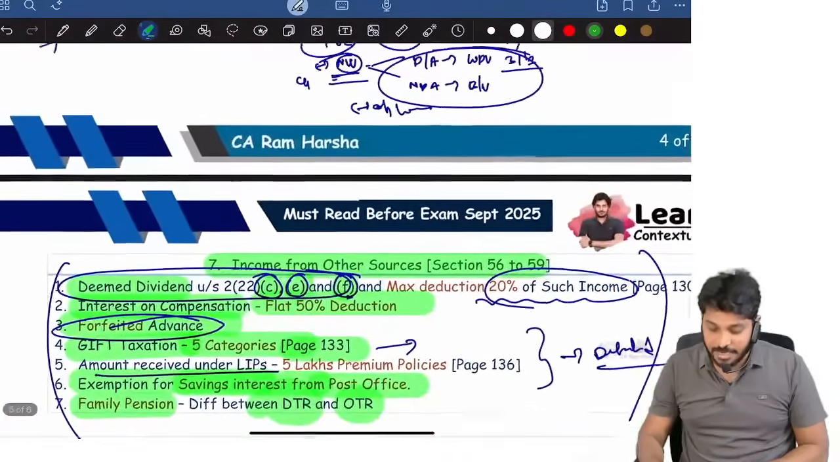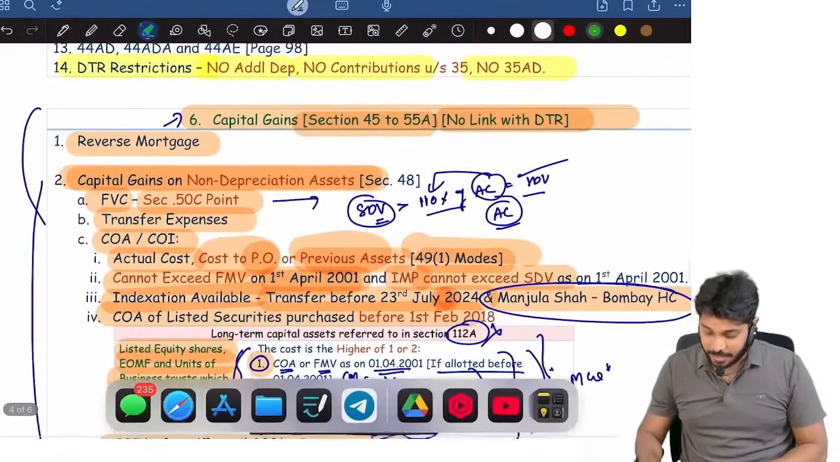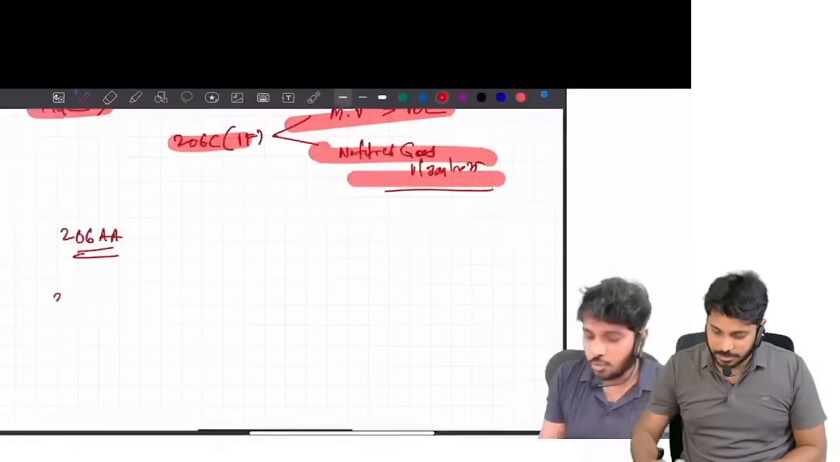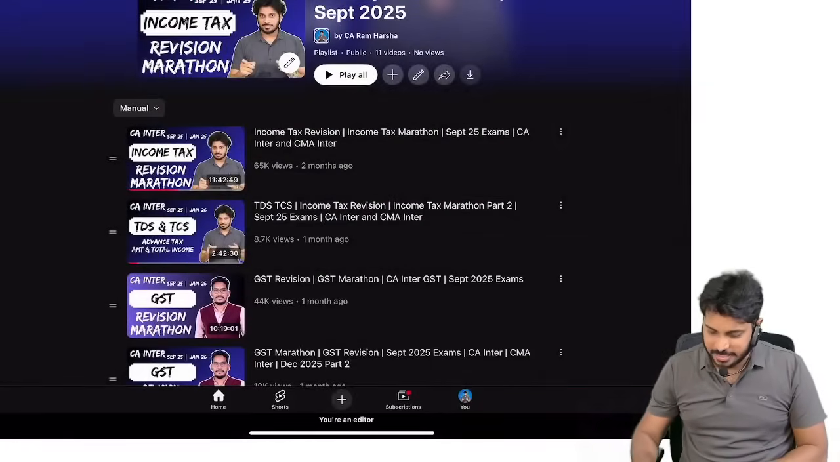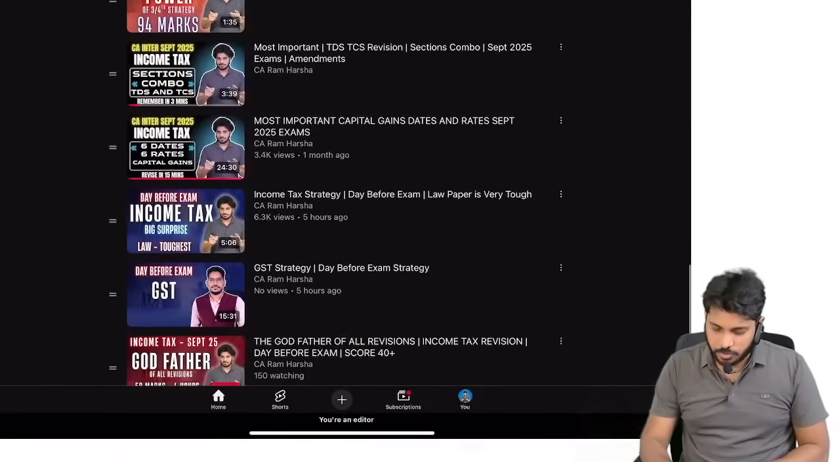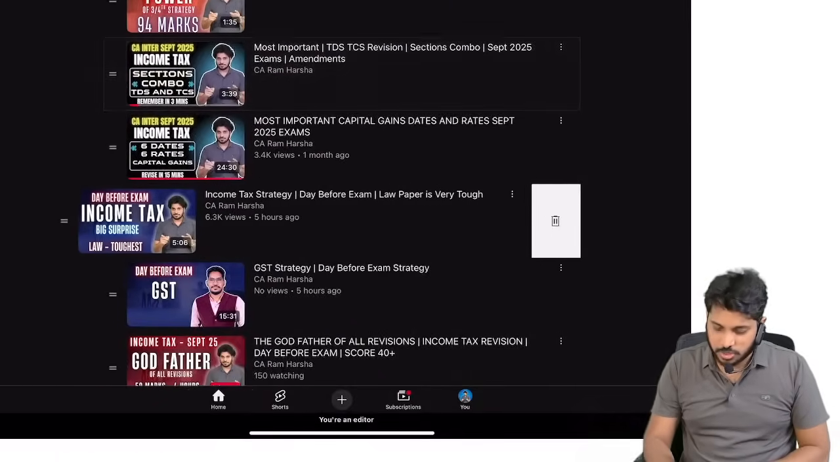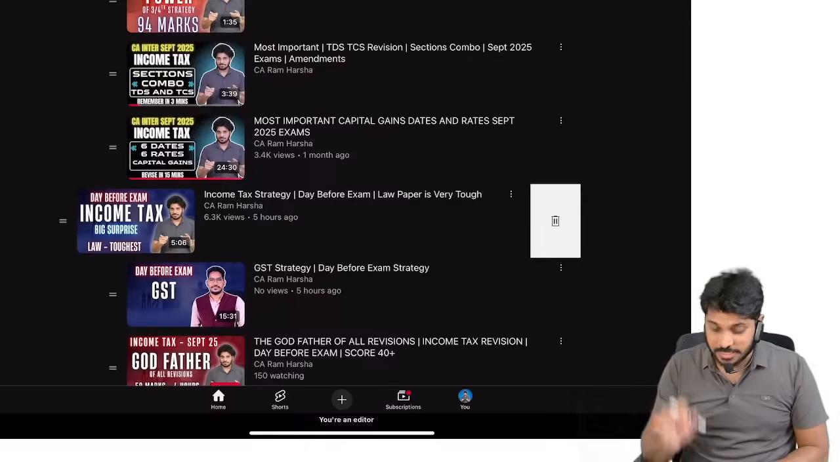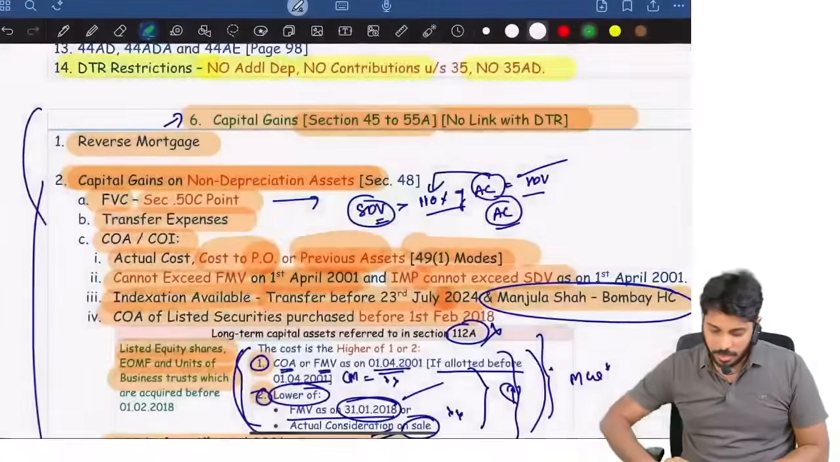And even in capital gains, one concept is there: rates and dates. You see here, rates and dates. So this concept, please go and watch compulsorily. 6 dates, 6 rates which are relevant in capital gains, that you must know. Next.